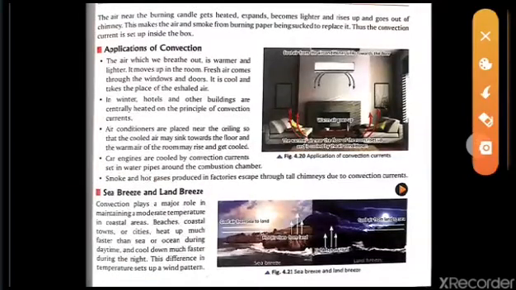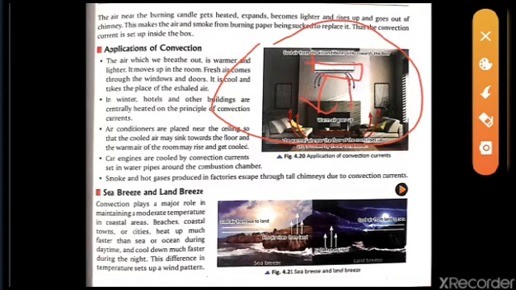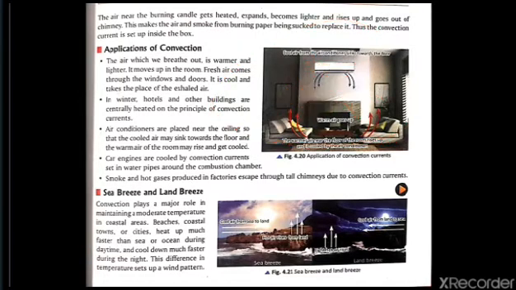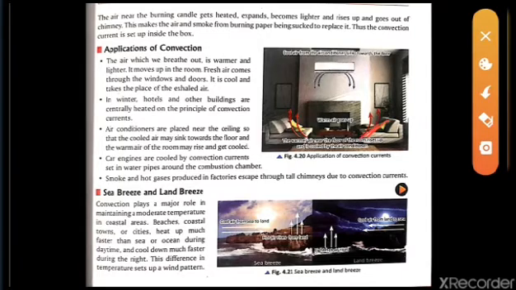Now, the applications of convection. So what are the applications of convection? Here in the diagram it is given that the AC is fitted just below the ceiling. In the case of the AC, the air coming from it must move to the downside, toward the human being sitting under it.